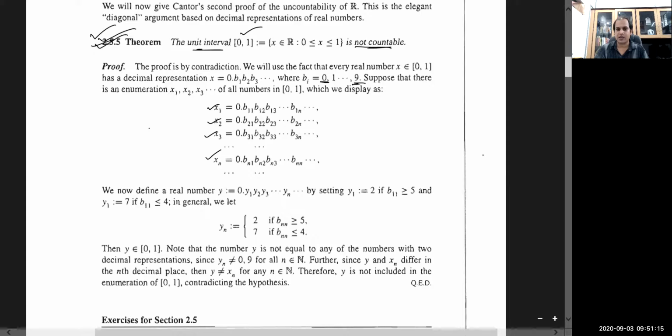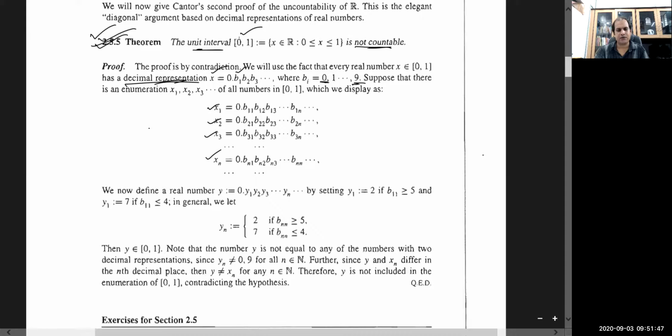The interval (0, 1) is not countable. The same logic applies here; they have constructed it using the binary system 0, 1. Again, you can do the same using the decimal representation. Every number in (0, 1) can be written as 0.00 and so on, and 1 as 1.00, and every number in between can be written in this form: x = 0.b1 b2 b3, where b1 has choices from 0 to 9.